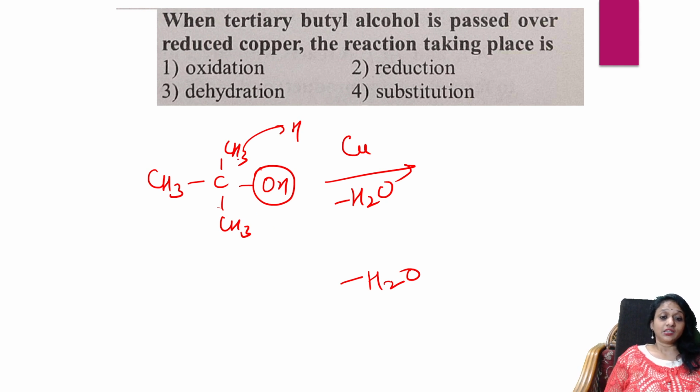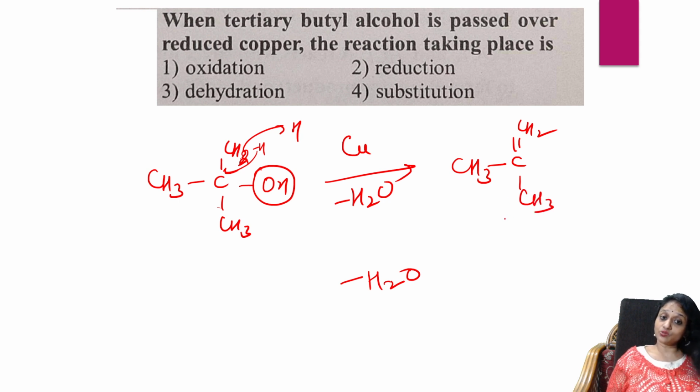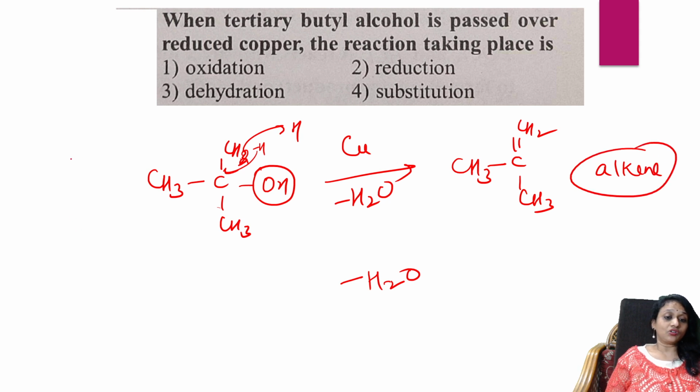So the bond, whatever is here, is going to shift, and I'm going to get alkene. This is what happens. So on dehydration, reduced copper, the reaction taking place with tertiary is conversion of tertiary alcohol to alkene. It is dehydration. Easy? Okay, sorry for that.